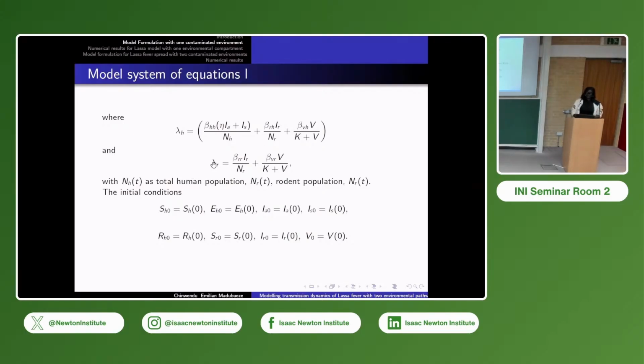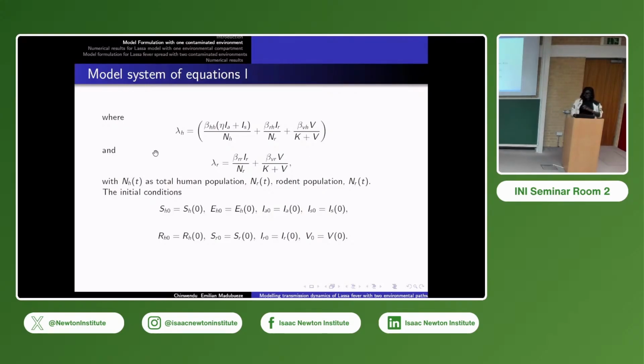Now we have spots of infection for the infected rodent, spots of infection for rodents. They can come in contact with each other. When a rodent that is not infected comes in contact with one that is infected, that's what gives the first term here. They can also come in contact with the virus, because in the process of consuming food, they may also consume food that may have been infected by another rodent too. So they can also come in contact with that.